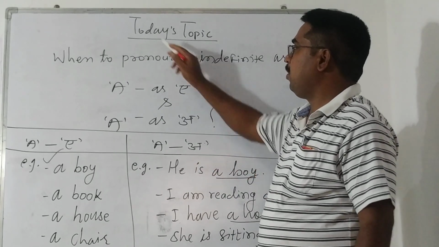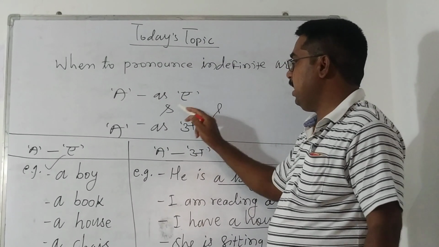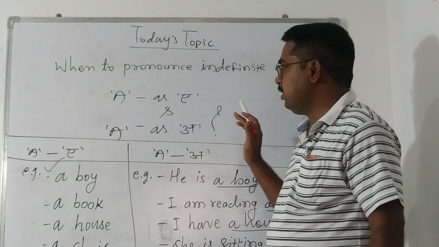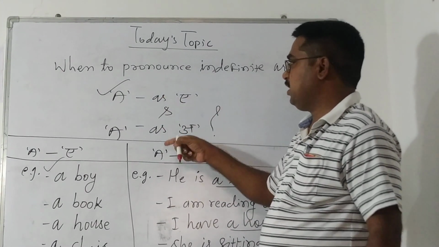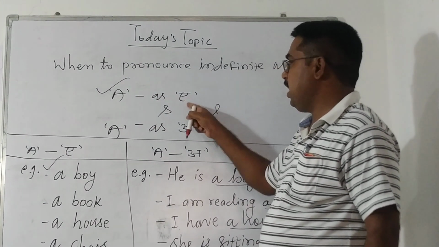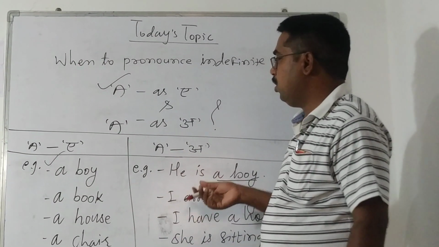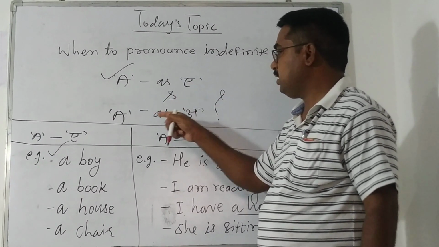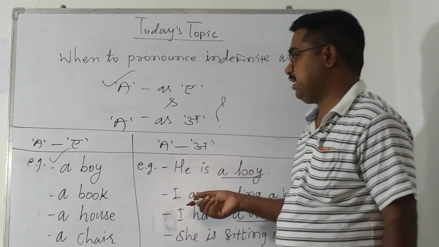But today's topic is when to pronounce indefinite article a as "ay" and a as "uh". It's very small but very important. This indefinite article a has two pronunciations, "ay" and "uh". And many people don't know when to pronounce it "ay" and when to pronounce it "uh". It's so simple, so easy to learn and understand.